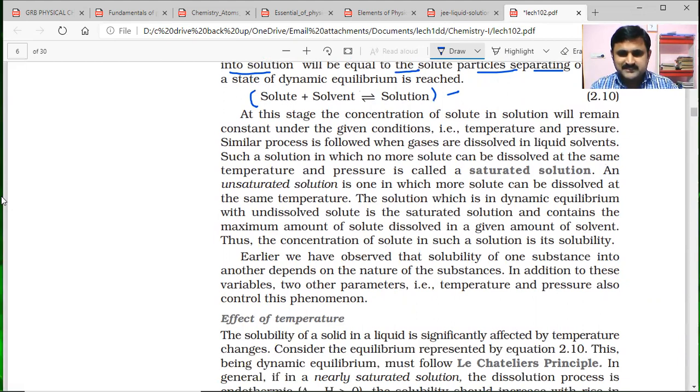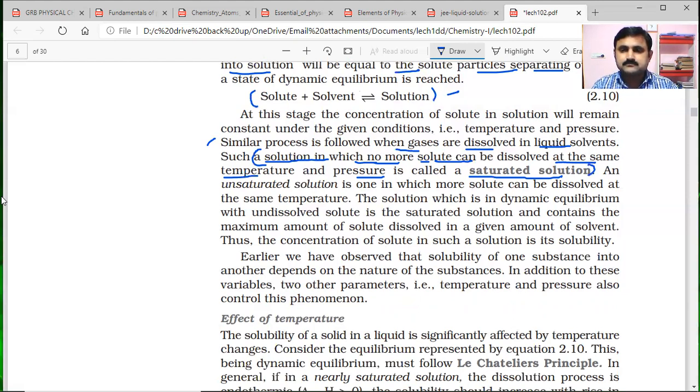A similar process is followed when gases are dissolved in liquid solvents. A solution in which no more solute can be dissolved at the same temperature and pressure is called a saturated solution.